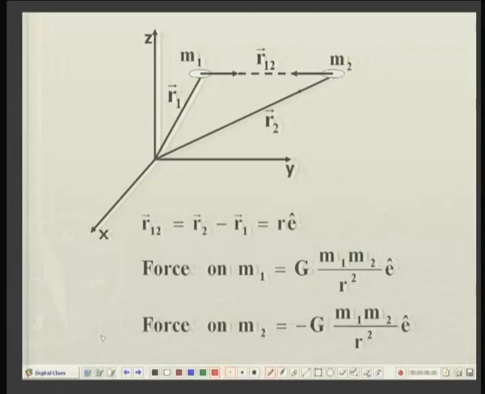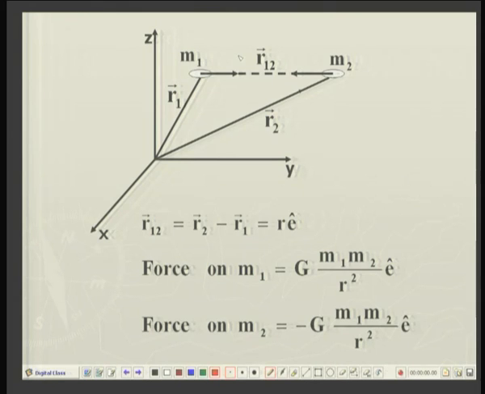Well, this is illustrated graphically here. Suppose m1 and m2 are the two particles or bodies, and the centers of these two particles are located in Cartesian coordinates, so that the position vector of the center of m1 is r1 and the position vector of the center of m2 is r2. They are illustrated here.